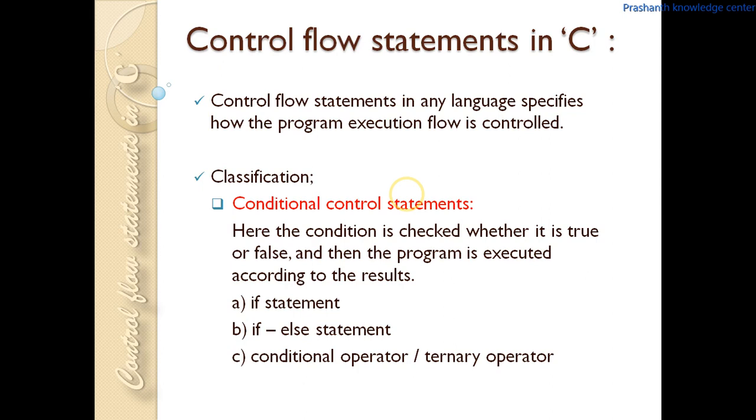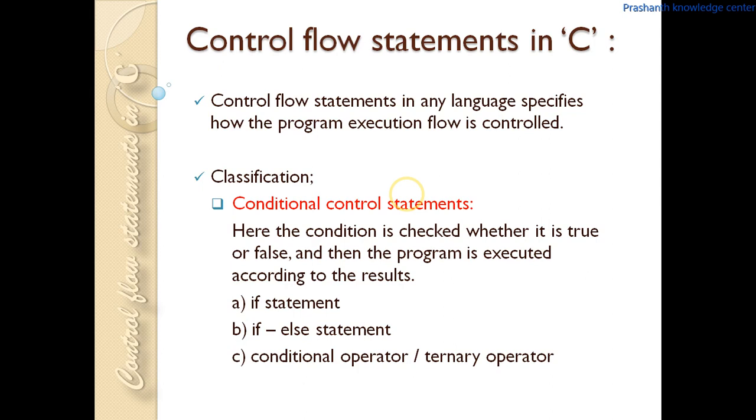In C language, there are three types of control flow statements: the conditional control statement, the loop control statement, and the jump control statement. For easy understanding, a conditional control statement means we will give a condition. Based on the condition, if it is true or false, the statement will be executed. That is in short words about the conditional control statements.